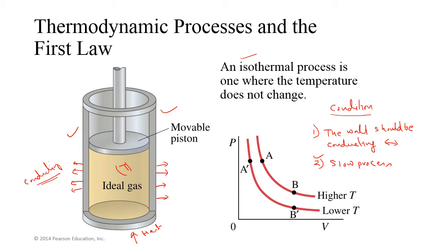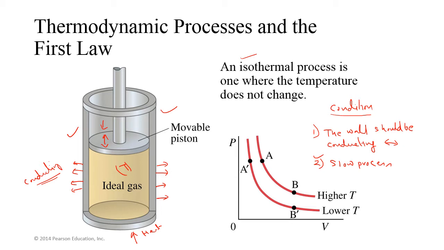And another condition is, suppose this piston is there, and if I press or move the piston very fast, then what happens? Its pressure may change.